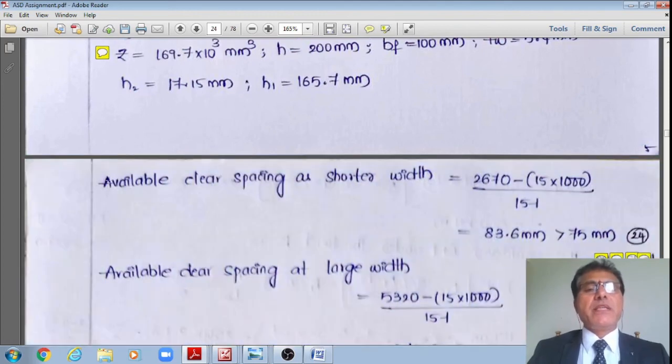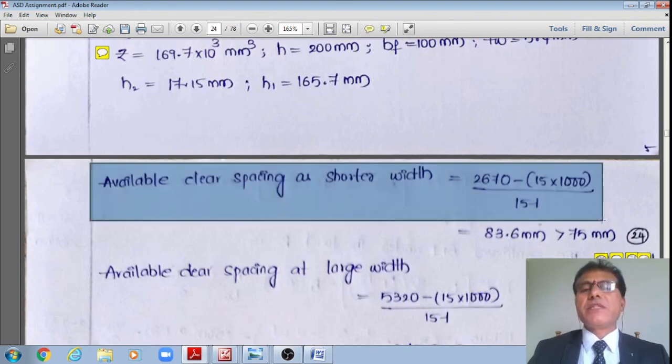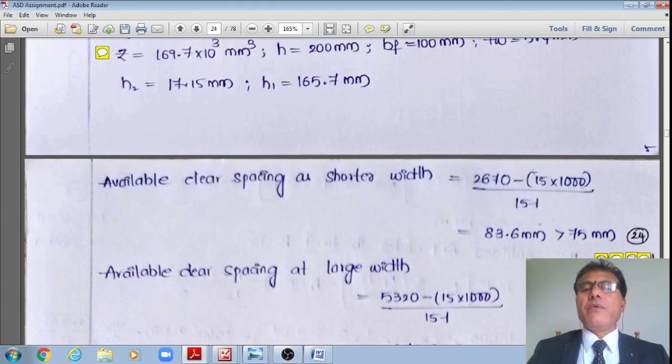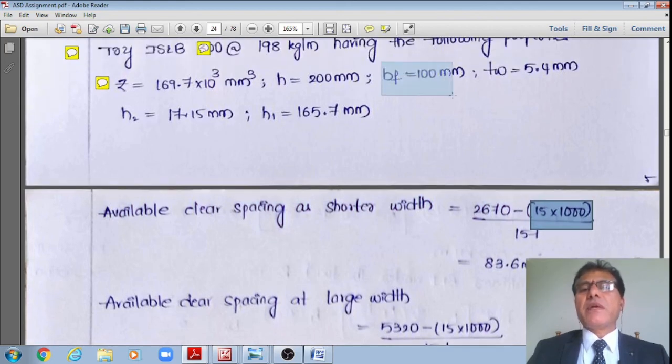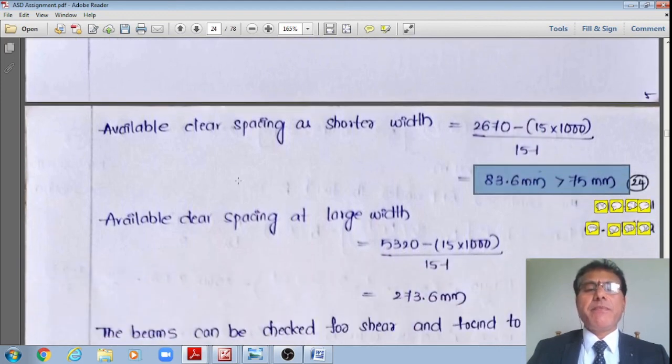The first check is the clear spacing between the ends of the flanges. 2670 mm is already available, between which I am providing 15 beams with a flange width of 100 mm. Therefore, 1610 divided by 14 works out to 83.6, which is greater than 75 mm. Therefore, it is okay.